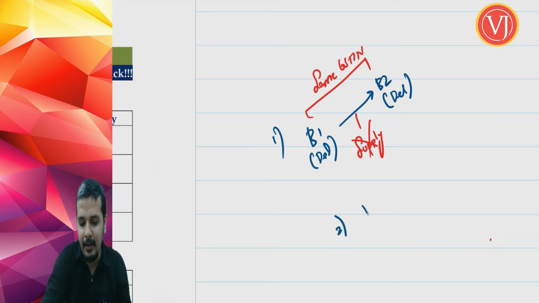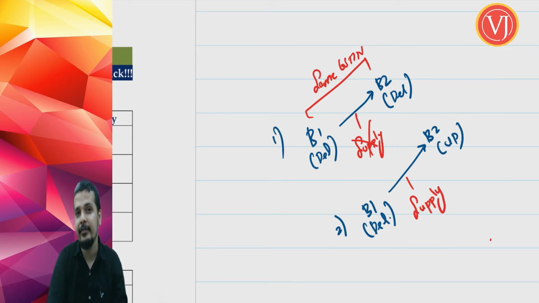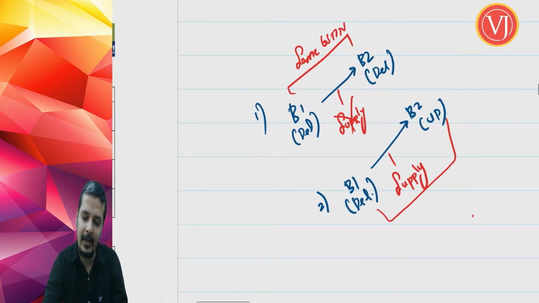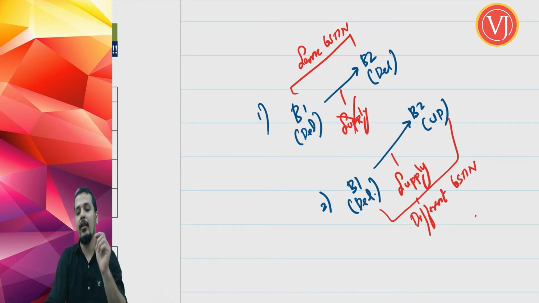If I take another example where there is branch 1 in Delhi which is supplying goods to branch 2 which is located in Uttar Pradesh, then this transaction will be covered by your deemed supply. It will be covered by your deemed supply, my friends. When you are going to discuss that, you will have again the same understanding there. It will be covered by deemed supply. Why? Because now these two branches are having different GST numbers. The moment you are having branches in two separate states, mind you my friends, Delhi for the purpose of GST is called as a state.